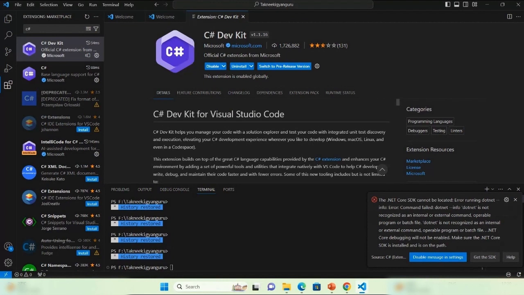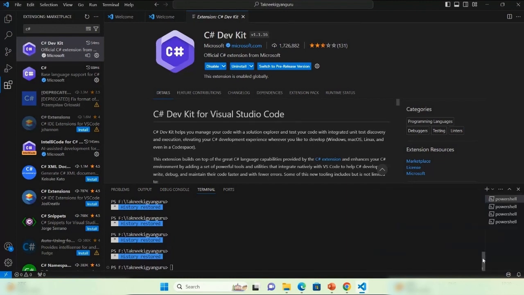If you do not have .NET SDK installed in your system, you have to install it so that you can run your .NET code. The C# Dev Kit extension is installed in VS Code, but the SDK doesn't install. Without the SDK you can't run your application. So get the SDK.